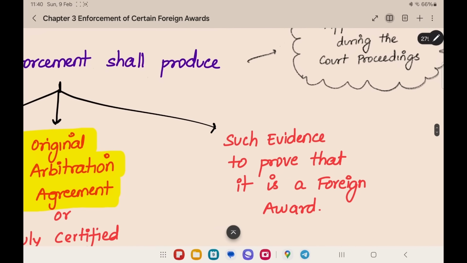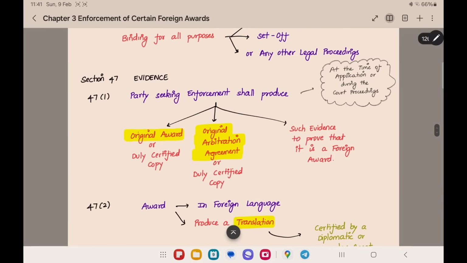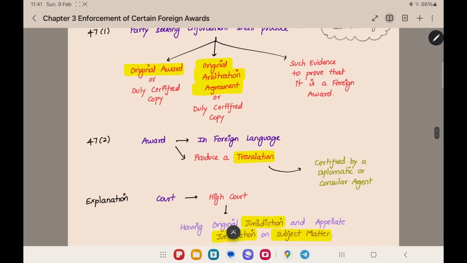Here in the Act, it is given that at the time of application you have to submit all three things. But it is interpreted that you can also give them during the court proceedings. You need not give all three at the start itself. You can also fulfill this condition by giving the documents after the proceedings have started. This is the evidence section.